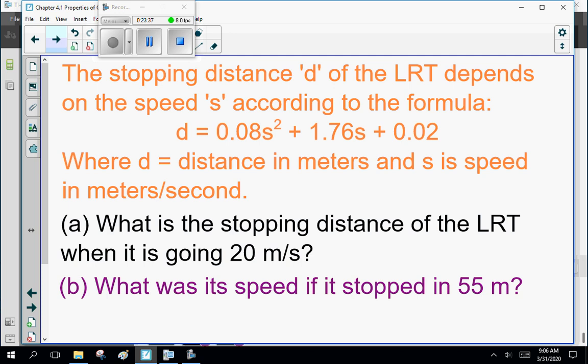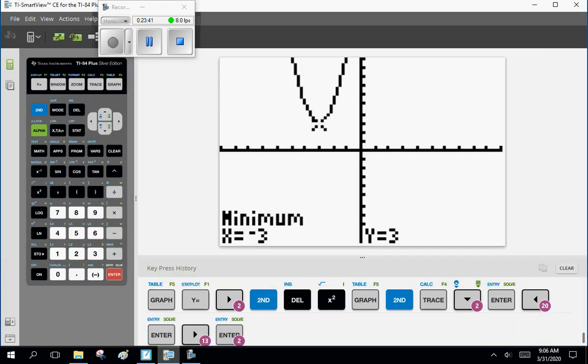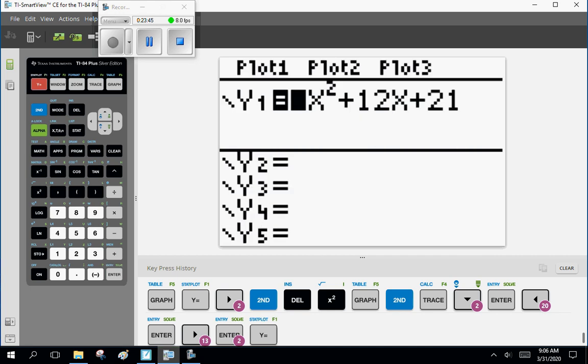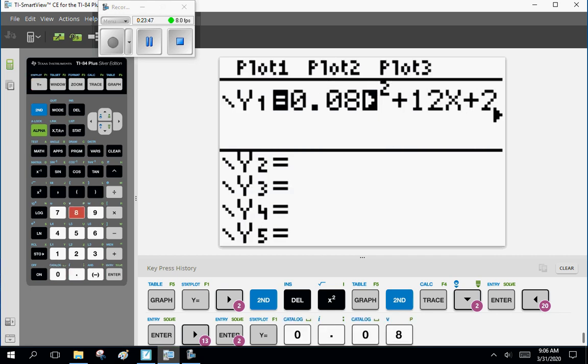Well, what I need you to do is graph the darn thing. So, y equals 0.08 x squared. No, oh, you shazbot. Clear.